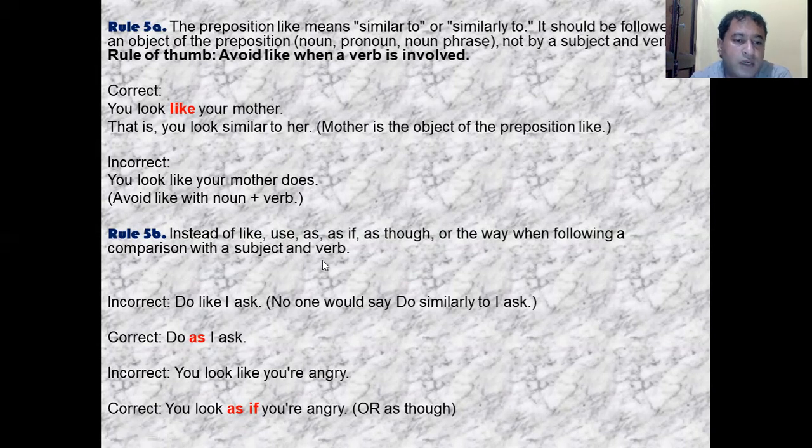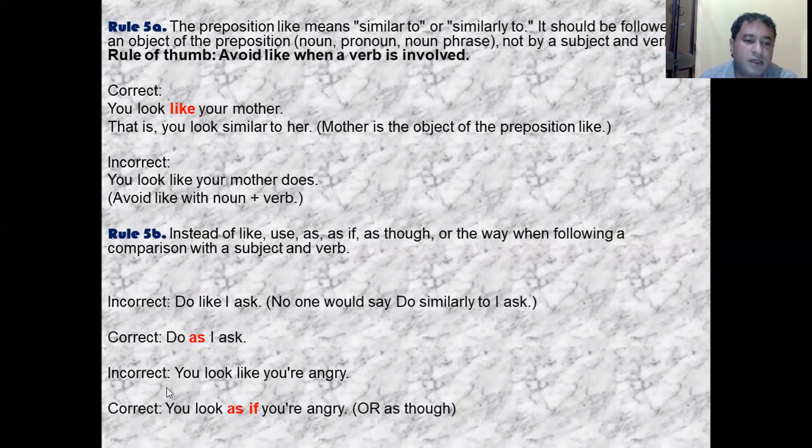The correct form will be do as I ask, because in the first sentence, which is incorrect, after the subject you have used the verb. So when you use like as a preposition, it is incorrect to use a verb after the subject. It is better to use as instead of like. So the correct way will be do as I ask.